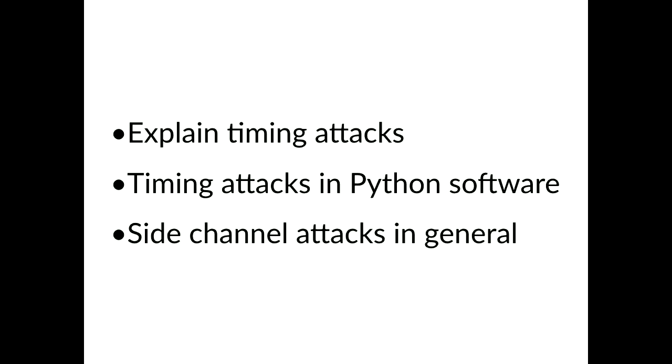So I want this talk to do three things. First, I want to explain timing attacks in general so that you can see them when you're reading code. Second, I want to show you a real-world example of a timing attack based in Python and what it took to fix it. Finally, I'll show you some more examples of side-channel attacks, and we're going to end with a now infamous attack against Intel CPUs that you've probably all heard of.